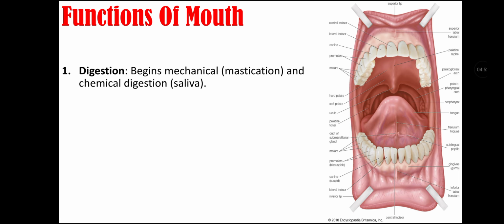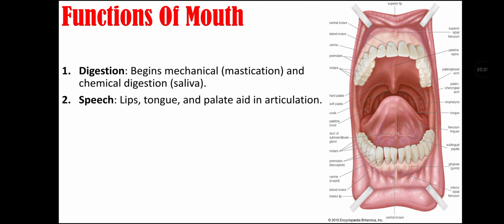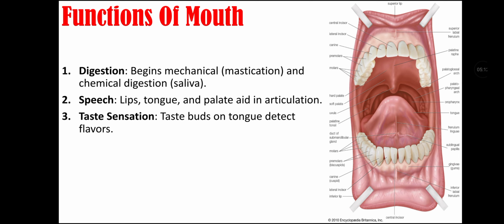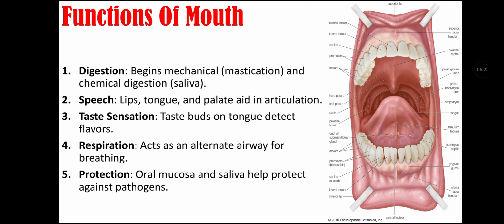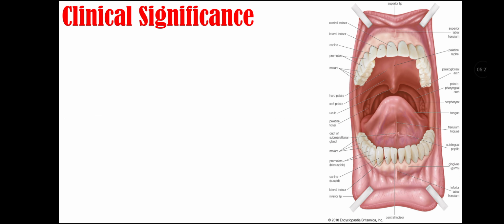Functions of the mouth. First is digestion, as digestion begins here: mechanical digestion, that is through mastication, and chemical digestion, that is through the saliva. Second function of the mouth is speech, as lips, tongue, and palate aid in articulation. Third function is taste sensation, as taste buds on the tongue detect flavors. Fourth function is respiration, as the mouth acts as an alternate airway for breathing. Fifth function of the mouth is protection, as oral mucosa and saliva help protect against pathogens.